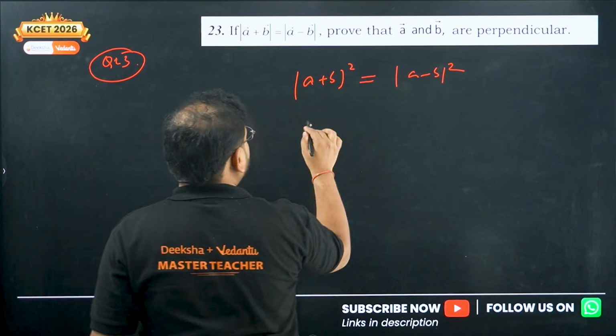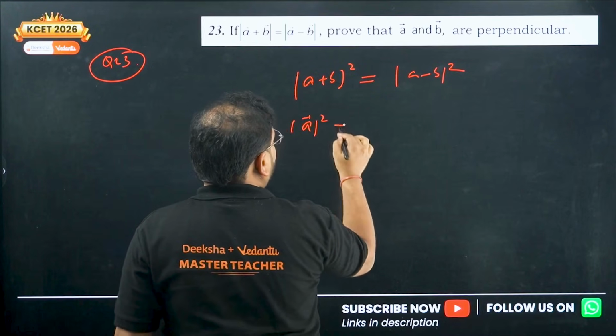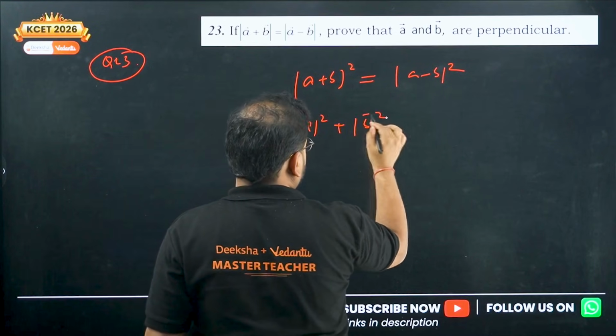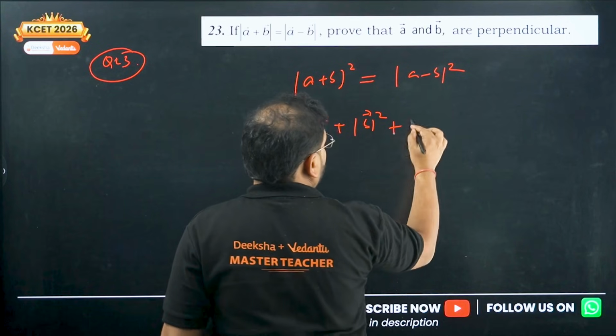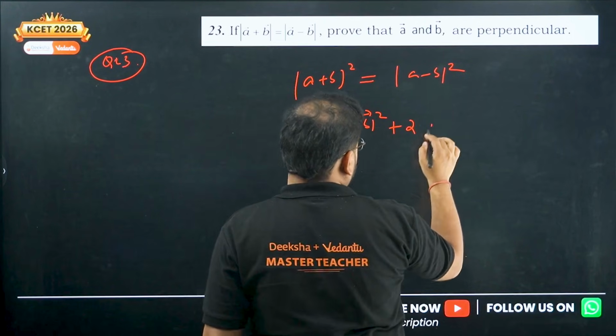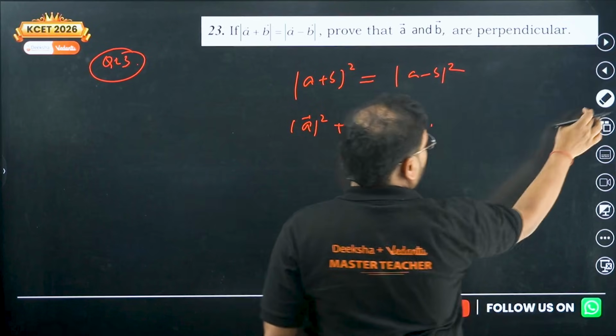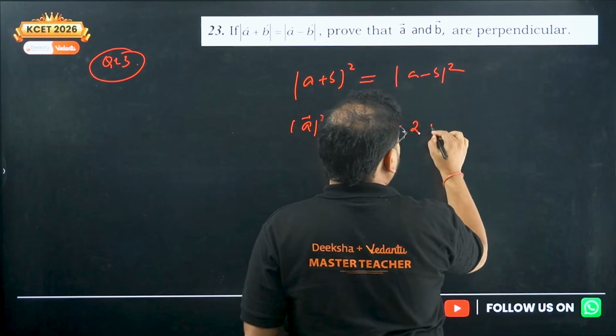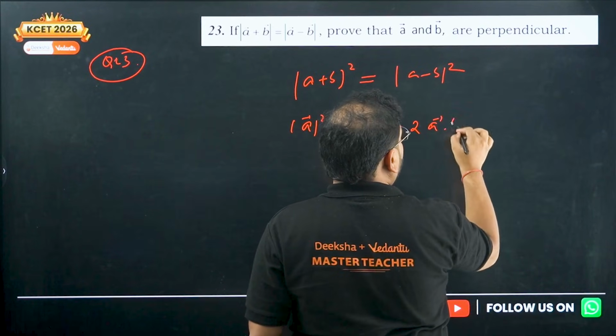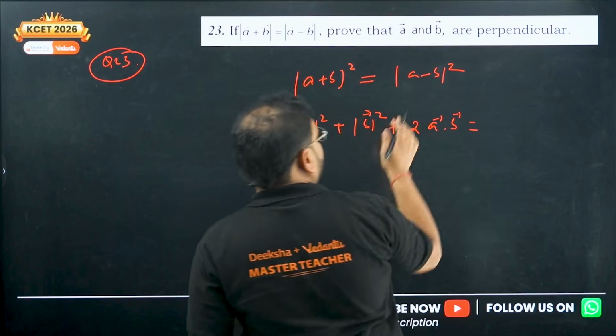Over here I'll have the expansion of this as A square plus B square plus 2 A dot B on the LHS. What is the RHS?